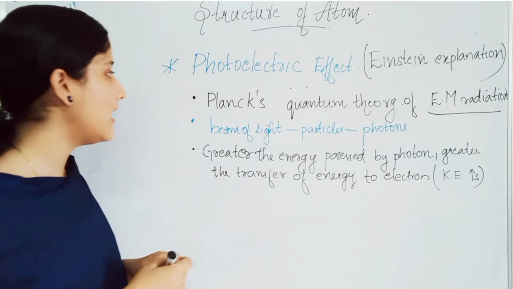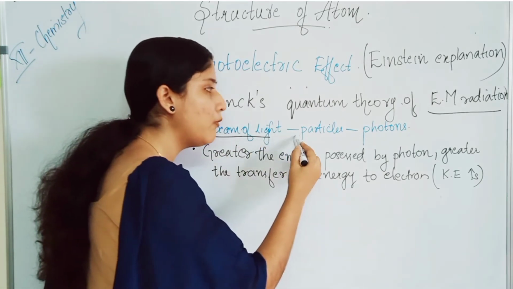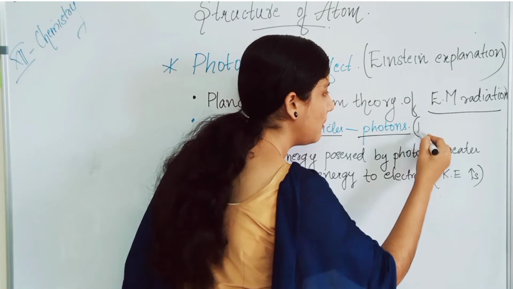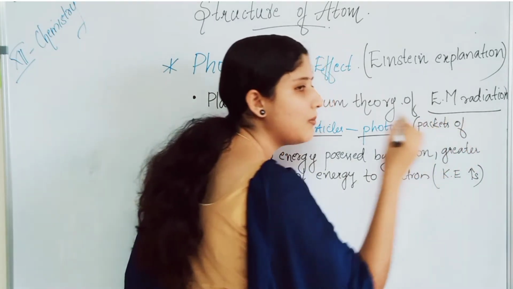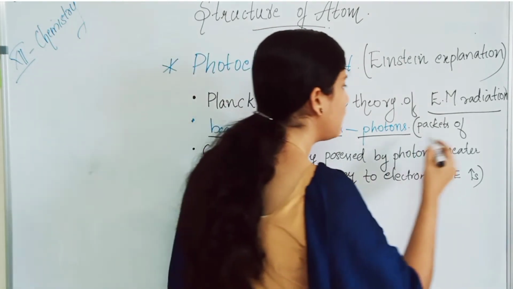That is, he considered the beam of light that is coming to the metal as a beam of particles, or he called them photons. Photons mean packets of energy. Consider the beam of light coming to the metal surface as photons, as packets of energy.